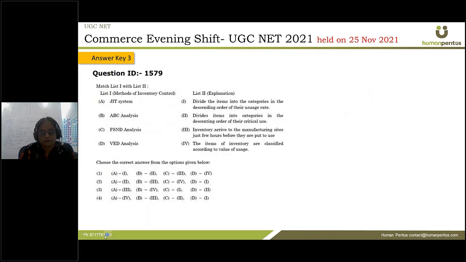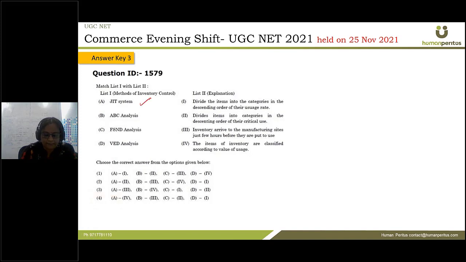So in this question, we have to match methods of inventory control with respective explanation. So if you look for this JIT, JIT is just in time. So if you know their full form, even you would be able to recognize which point refers to what. Okay.